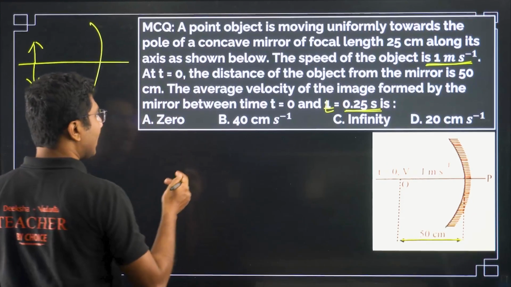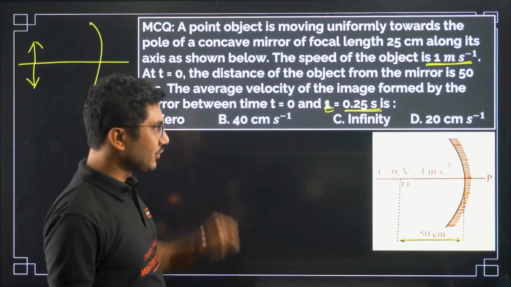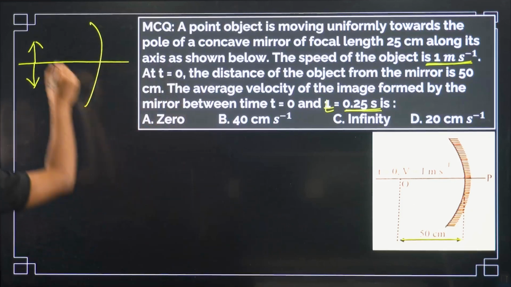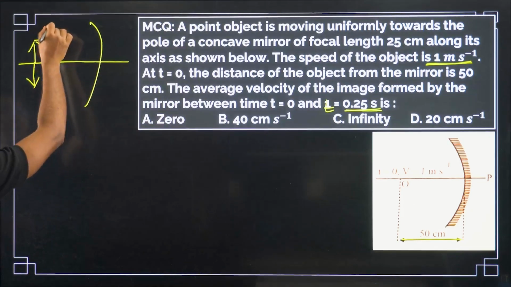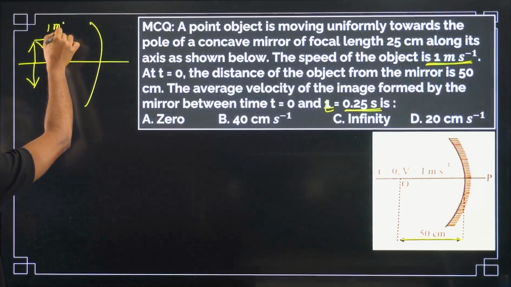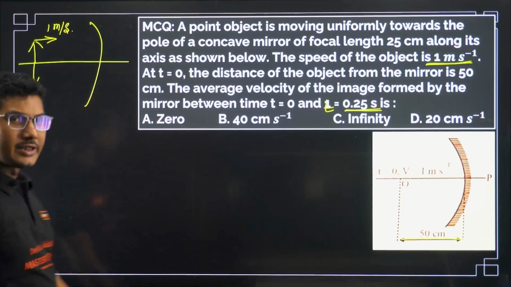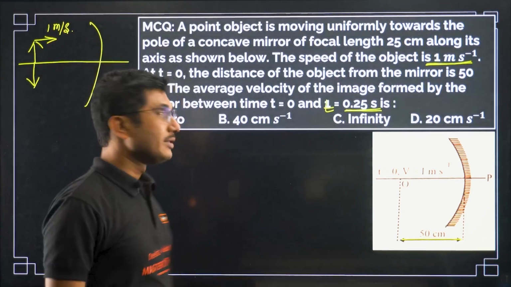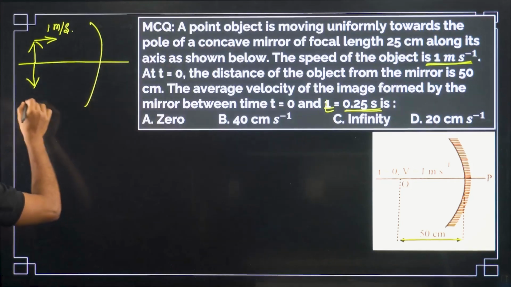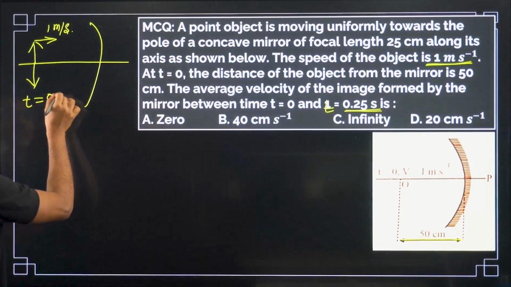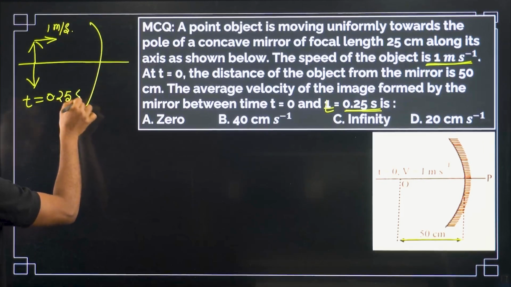So let's see how to find the final position. The object is moving towards the mirror with a speed of 1 meter per second, and the time given here is 0.25 second.